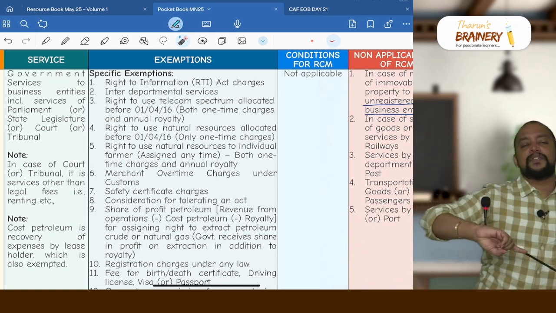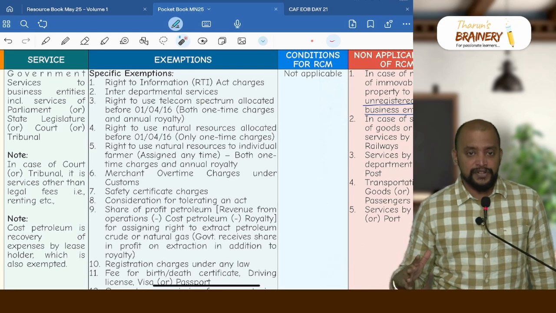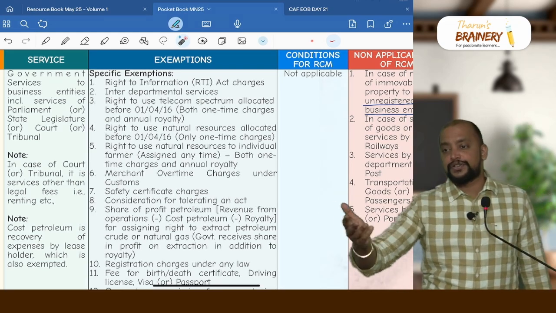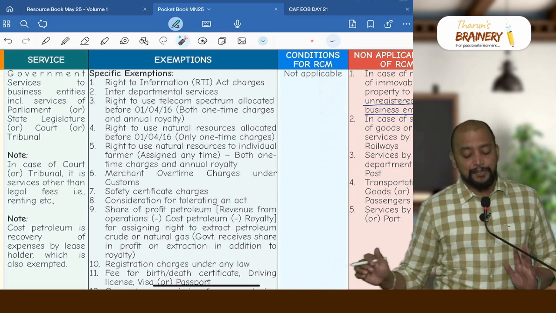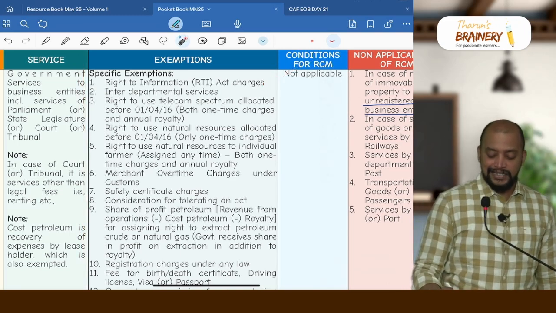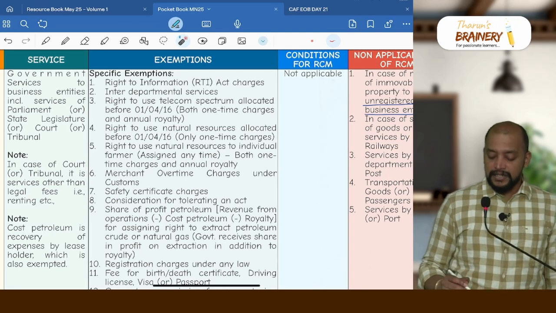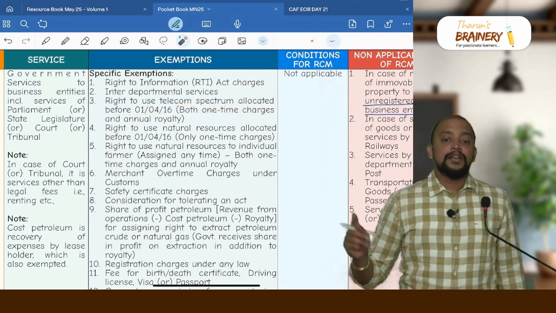If Indian Railways provides services to government, even though both are government departments, we don't have any exemption with respect to that. Post provides services to government, again even though it is interdepartmental, that's not covered under exemption, so this is a separate point. So specific exemptions: first Right to Information Act charges, interdepartmental services, right to use telecom spectrum allocated before 1/4/2016, but what is exempted?